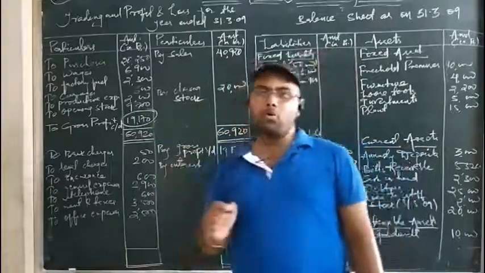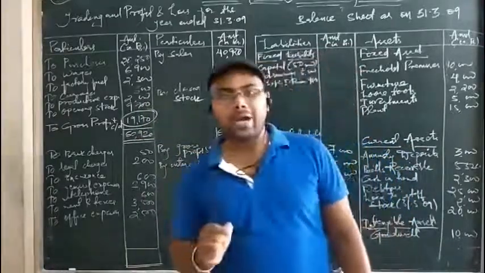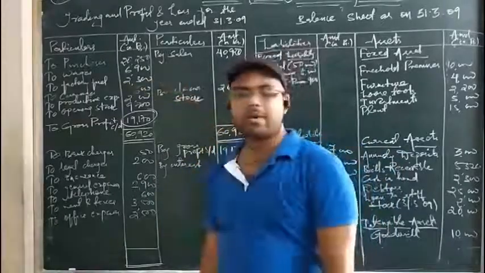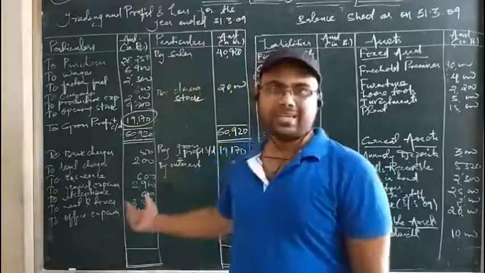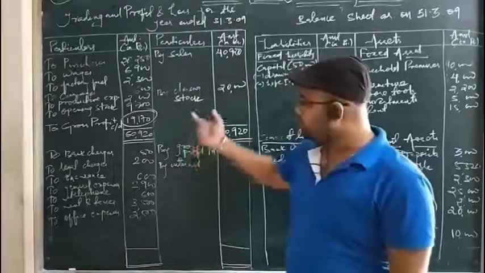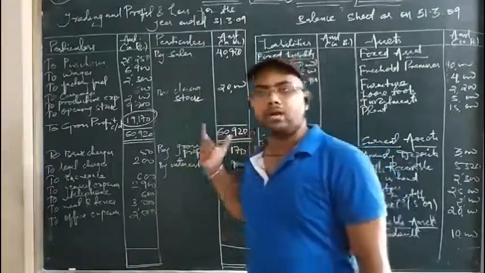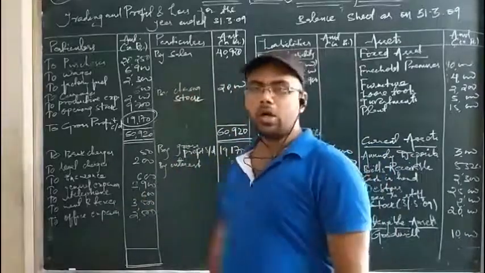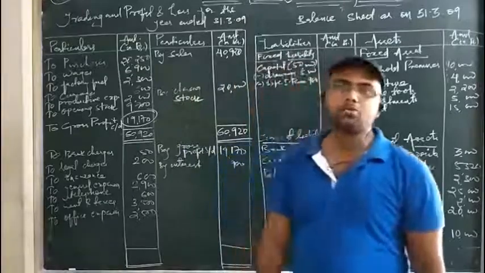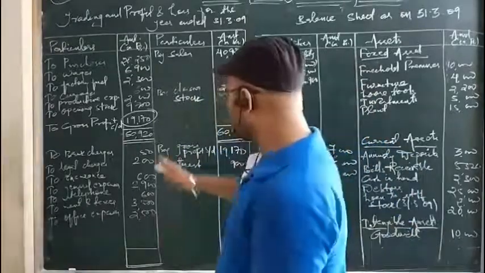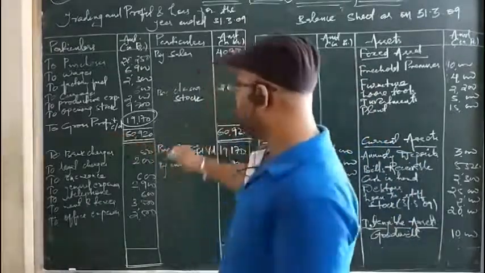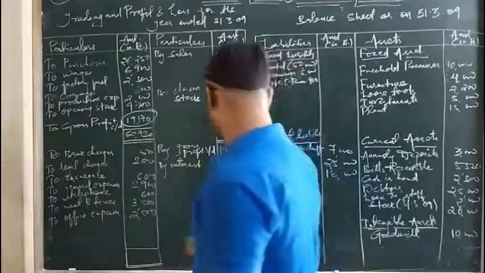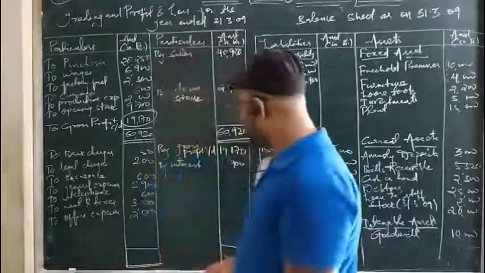And remember, moreover, in the questions, more items will be of an indirect nature only. The direct expenses will be less as compared to the indirect expenses. So the profit and loss account, the bottom part, will always be more, and the top part, the trading account, will usually be less. So I have transferred the gross profit, and as you know, brought down is done to the opposite side. Now let us check whether we are having net profit or not.